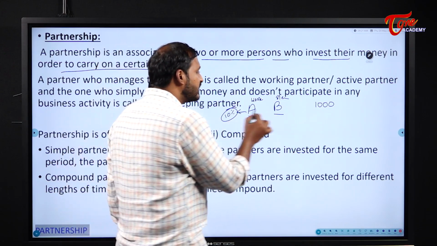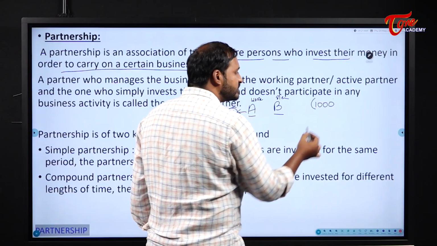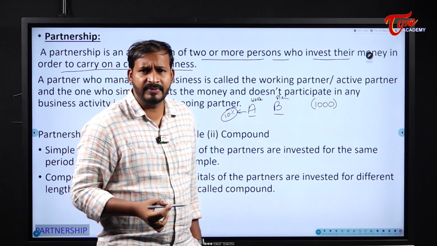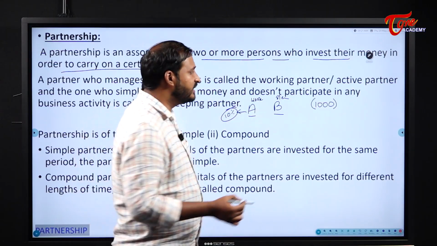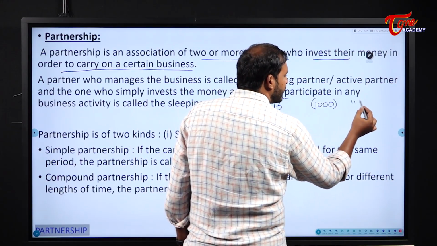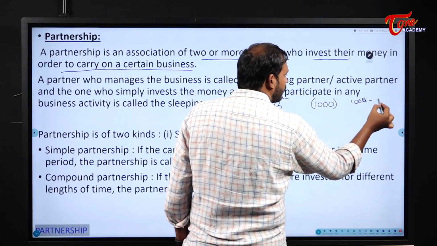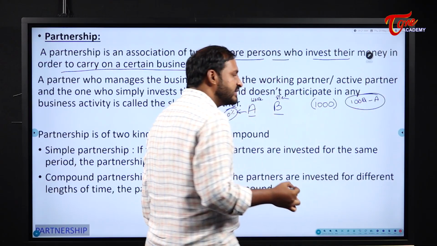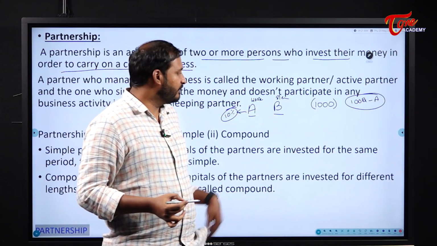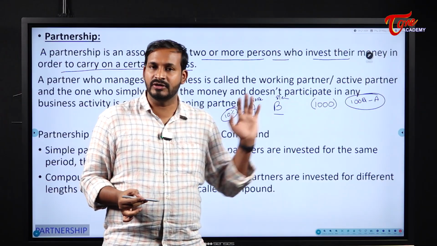What is the working partner share here? What is 10% of 1000, students? 100. That means first 100 rupees will be given to A without any conditions, because he is a working partner. 10% of the profit will be given to A.